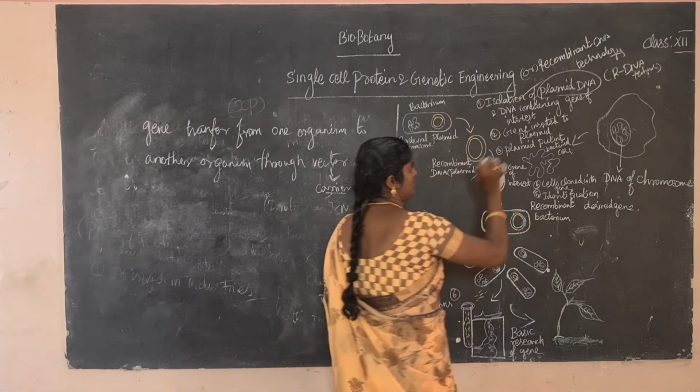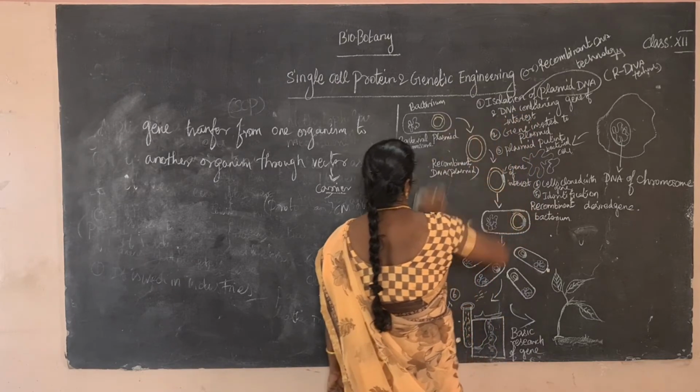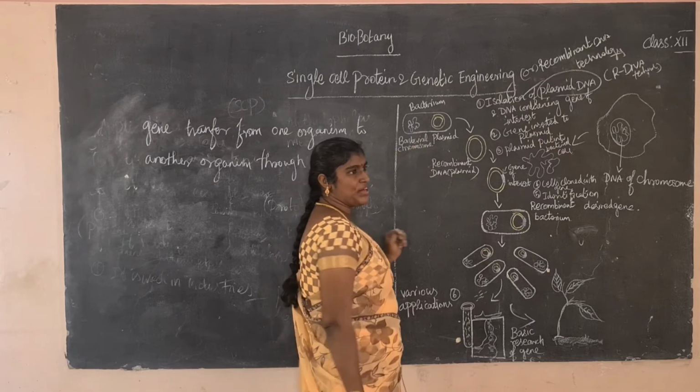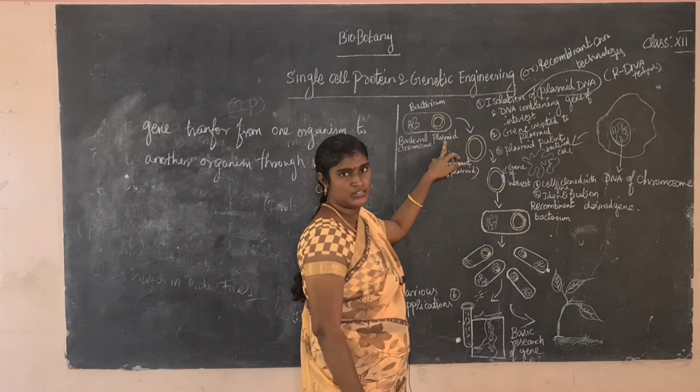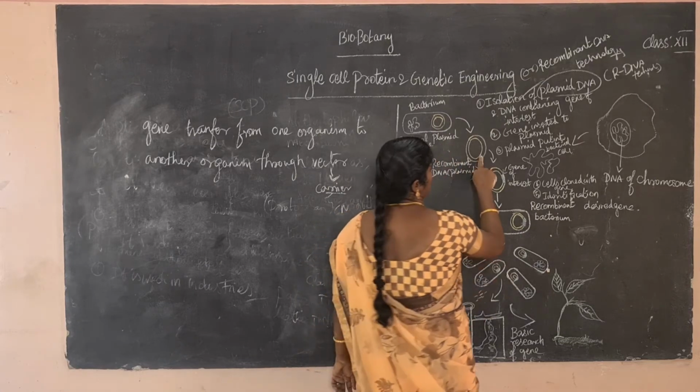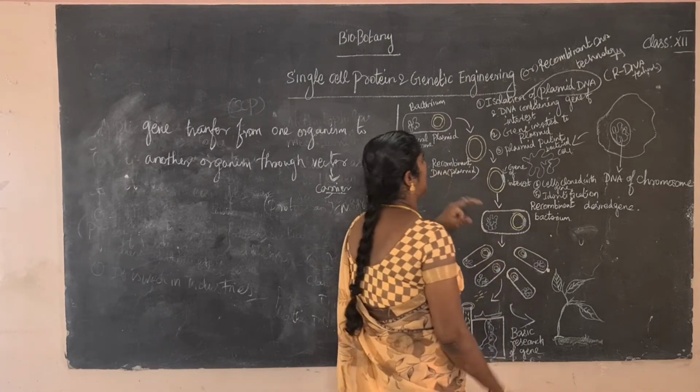It will be of some gene of our interest. So the first selection is done. Okay, what is this? This is a bacterium, this is the bacterial chromosome. This is the plasmid. Plasmid is a circular DNA, as you already know. So the next, second process, is the gene inserted into the plasmid.